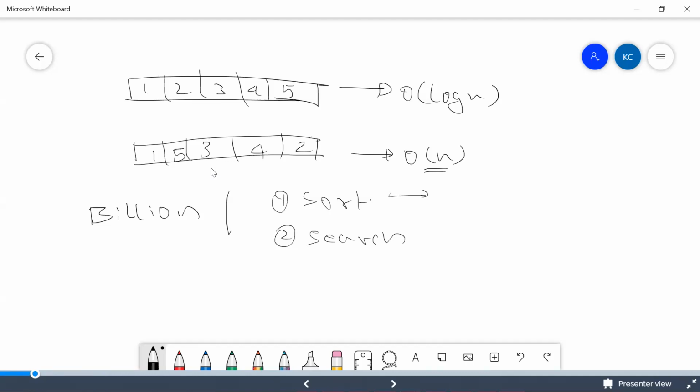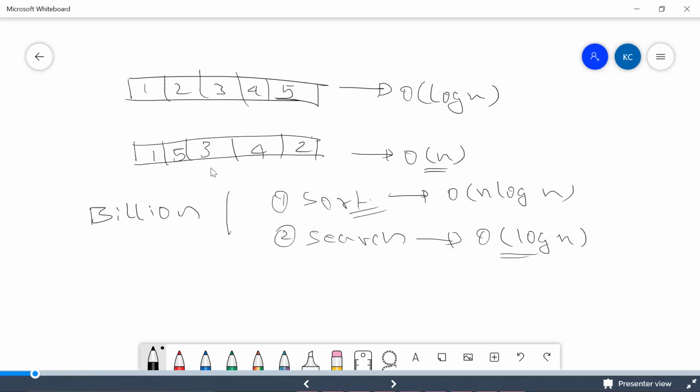So sort will give you order of n log n. We'll be seeing more about sorting in the next classes, but not now. But you can remember that the best possible sorting you can have is in the order of n log n times. Even in search you can have this in order of log n time. So here what I want to say is this is fine.